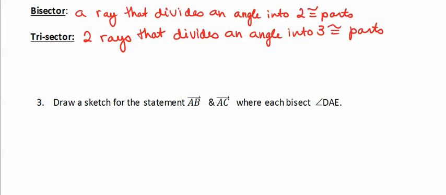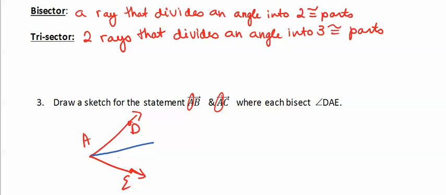In our third example, it asks us to draw a sketch for the statement AB and AC, where each bisect angle DAE. Well, let's start by drawing the angle DAE. As you can see, they need to share the same point A, and they need to be rays. So we're going to start with AB and draw it so it bisects the angle, making two congruent parts.